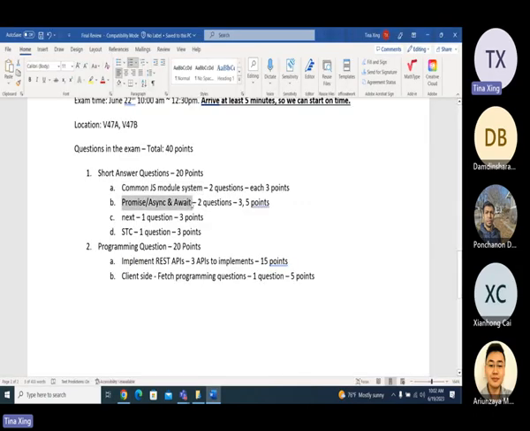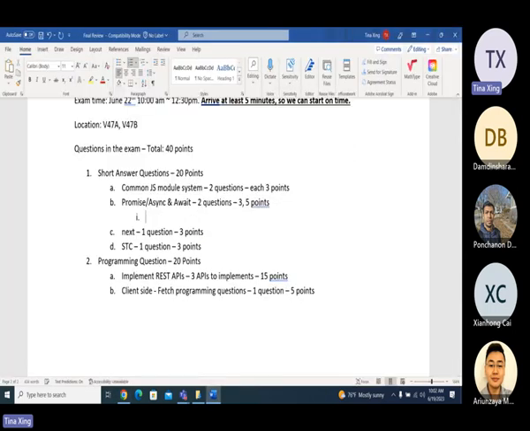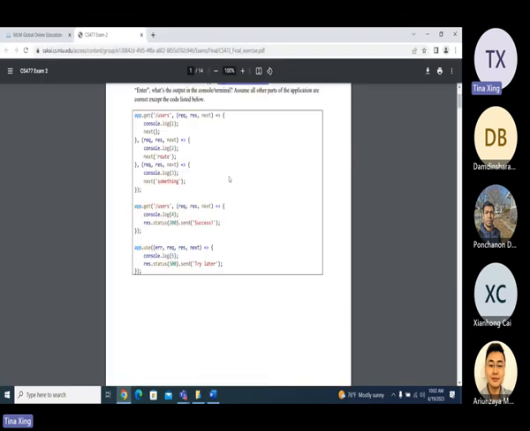There's one async await question. I feel the most difficult one is this one. There are two questions like this one. One question has a setTimeout, and the other one doesn't have it, just async await and promise. And then there's one next question.